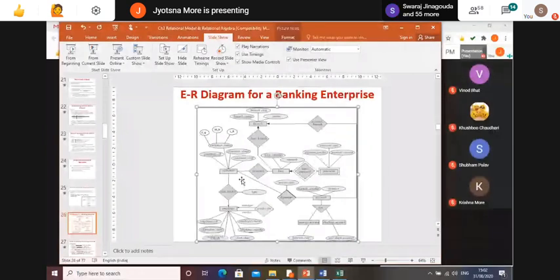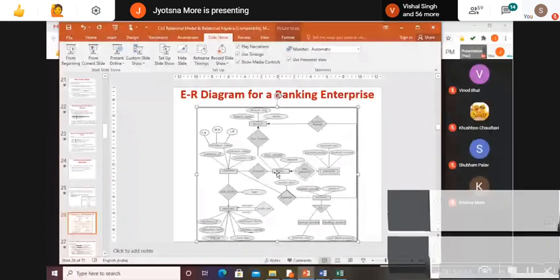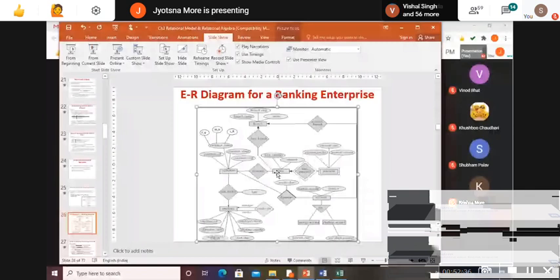Out of all these relations, which relation is many to many? You can see here branch and account are connected with this, but this is one to many. So we don't consider this now. This is one to many. Borrower is many, and here also many. Between customer and loan, borrower is a relationship which is many to many, correct? Similarly, there is one more relation which is many to many. Can you tell me? Find out. Depositor. So here depositor and borrower, these two are my many to many.